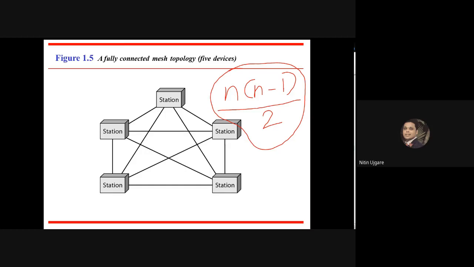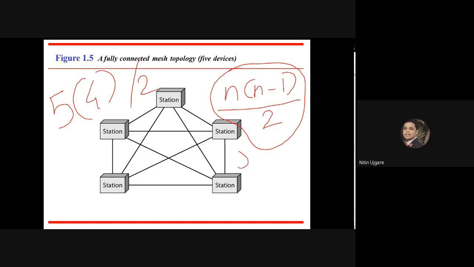So let us calculate it. What is the value of n in this case? How many nodes are there in this mesh network? There are 5 nodes. So n(n-1), that is 5 into 4, divided by 2, because we are using duplex mode, which means the data will be transmitted in both directions. So we divide the link into 2 parts. One part of the bandwidth will be used for transmission, and the other part is used for reception.